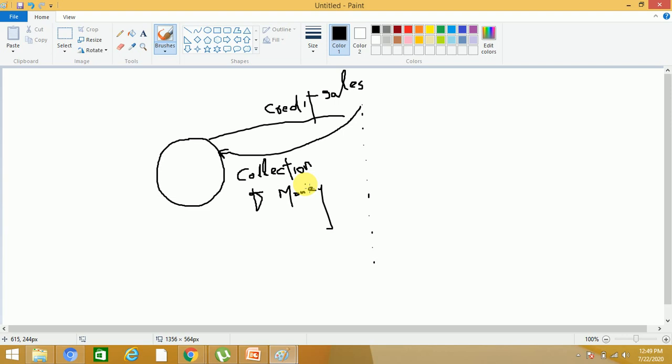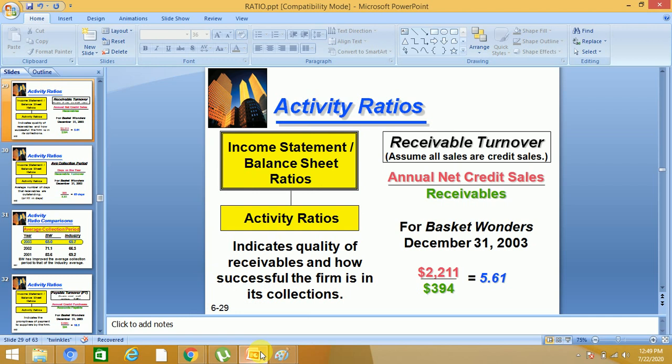Now this ratio indicates the quality of receivables and how successful the firm is in its collection. What is the quality of receivables, and how successful is this firm in its collections from the customers to whom we are making credit sales? Are we collecting money on time or not?